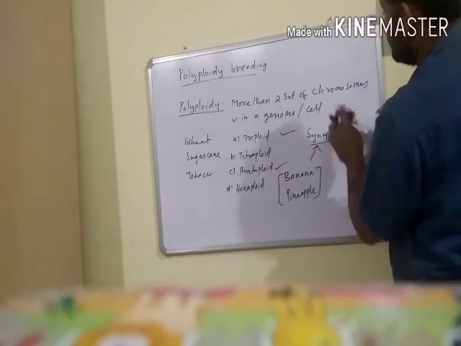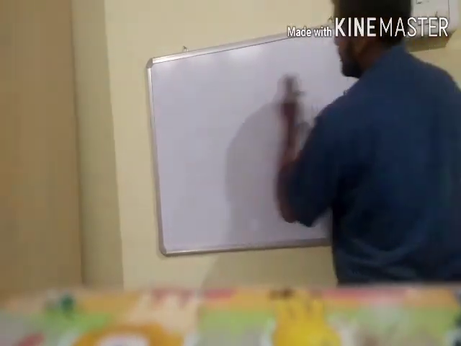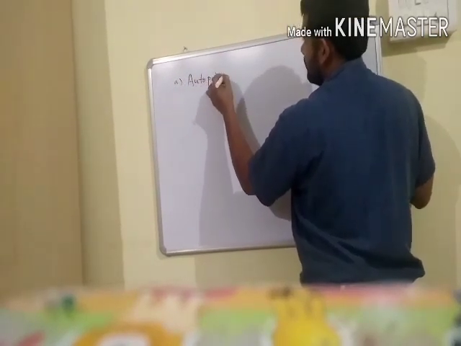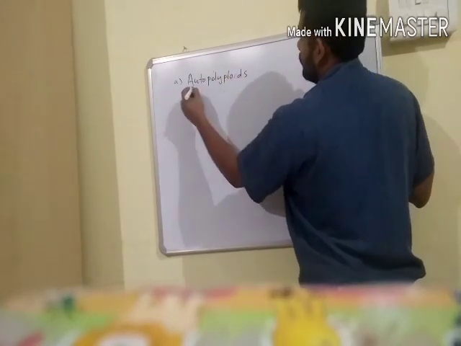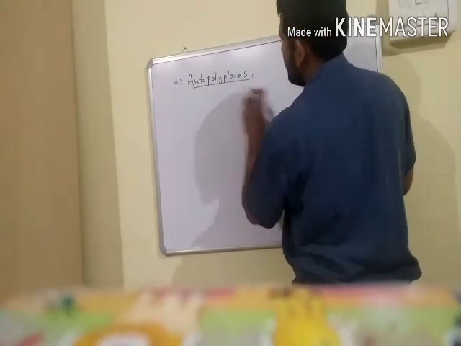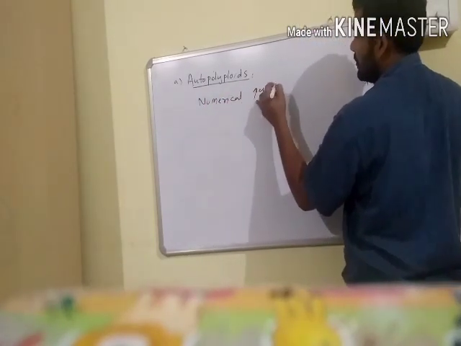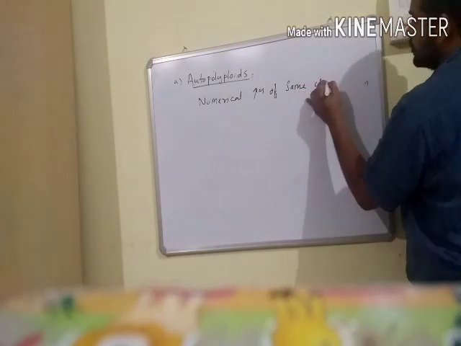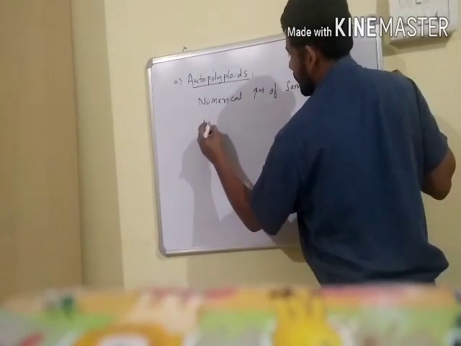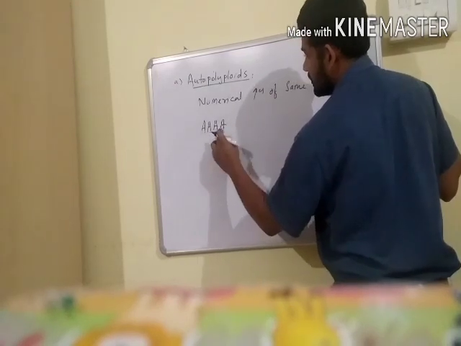Polyploids are usually of two types: autopolyploids and allopolyploids. The first one is autopolyploids. Autopolyploidy is a numerical increase of the same chromosome set or the same genome. For example, autotetraploid, where the same number of chromosomes increases twice or quadruple.